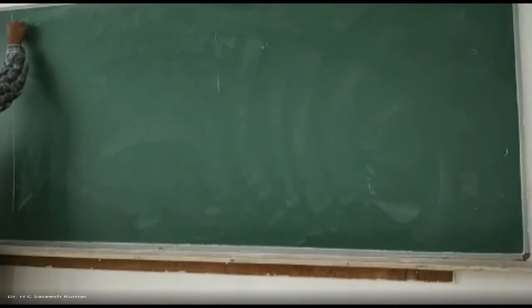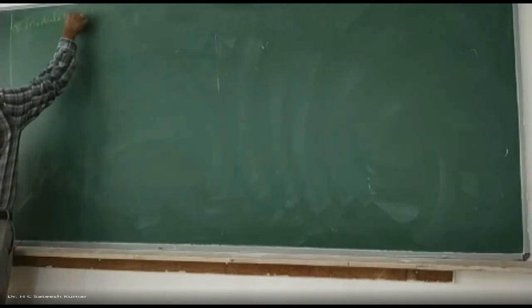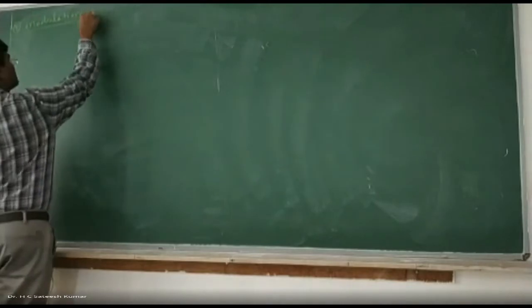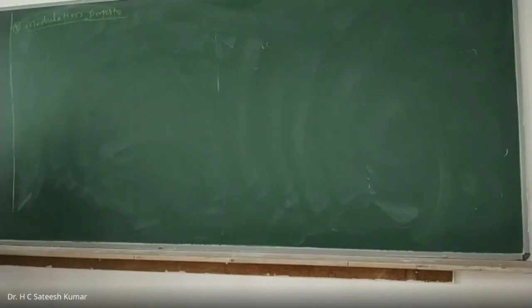Modulation property. This is another important property. Modulation property, property number 8. Okay, right. Statement.